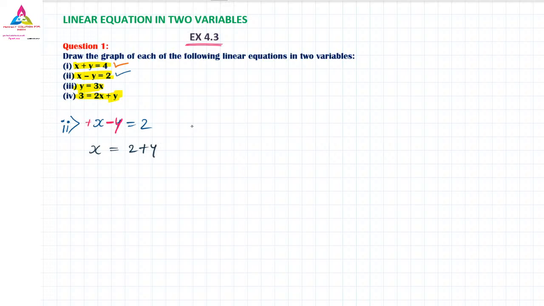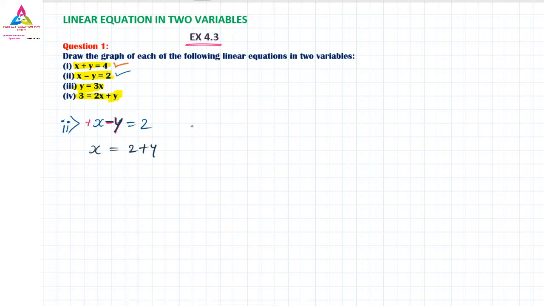Why have I shifted y? I might have shifted x first, but I am not shifting the x because x is positive. If I shift the x on the right hand side, it will become negative, and the minus y will remain on the left hand side. So avoid that minus y remaining on the left hand side. I am shifting only the minus y to the right hand side, and it becomes plus y.